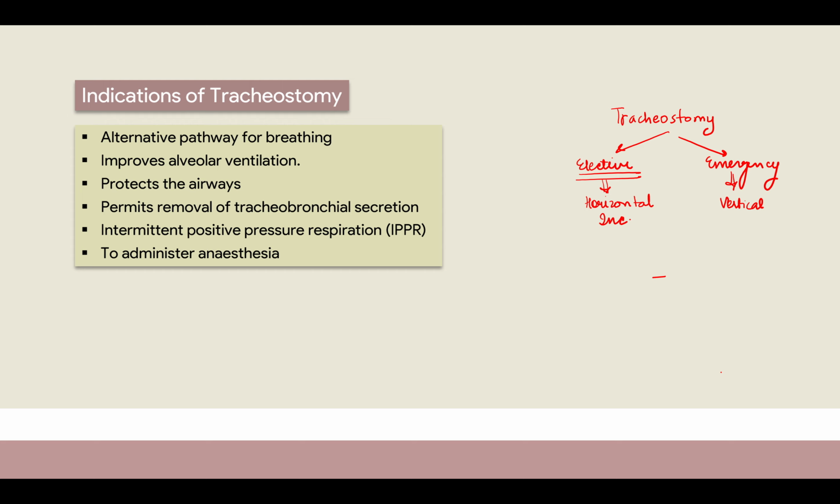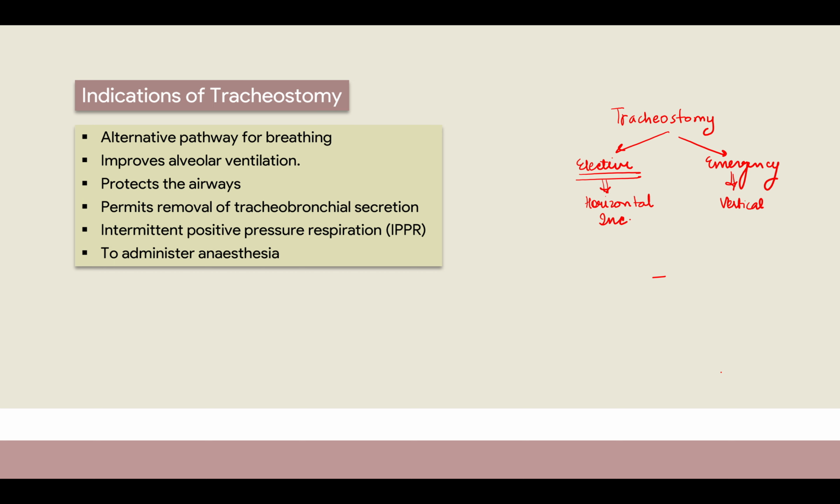One person can do it nicely, and the orientation of the strap muscles is like this, so it is easy to open it this way, right? That is why we do a vertical incision. But it also depends on the surgeon's choice, right? Some surgeons are trained to do vertical incisions in all tracheostomies, so it depends on the surgeon also.